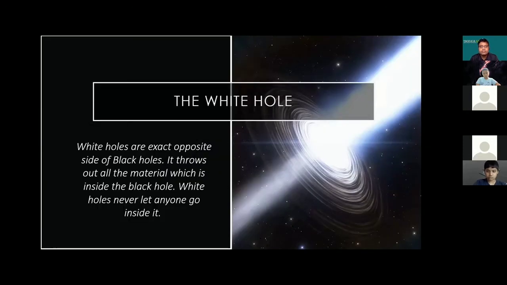The white hole. White holes are the exact opposite of black holes. It throws out all the material which is inside the black hole. White holes never let anyone go inside it.